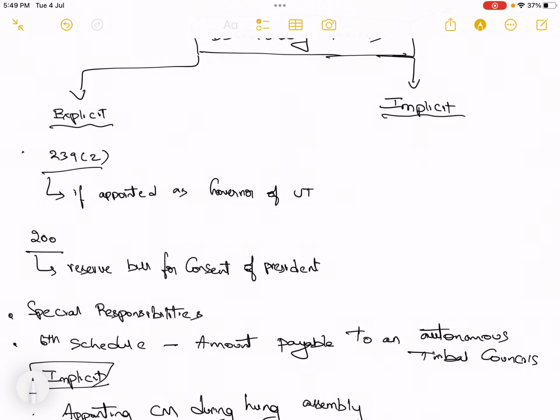So Article 239 to 241 talks about the administration of the union territories, right? Under Article 239 subclause 2, the governor of one state can also be appointed as the governor of a union territory. If he is appointed as governor of a union territory, then he can act in his discretion. He need not act on the aid and advice of the council of ministers.